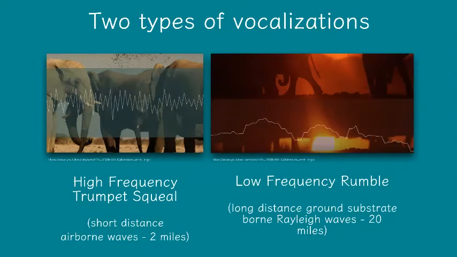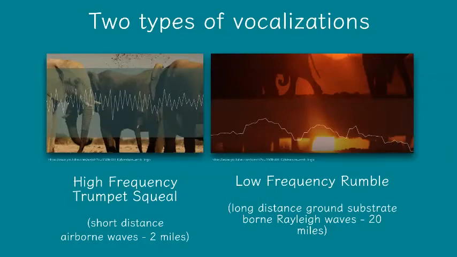These are two types of vocalizations that we're going to look at. The stereotypical one is the high frequency trumpet squeal. So these are what we know elephant sounds to be. They only travel about 2 miles and they sound like this.